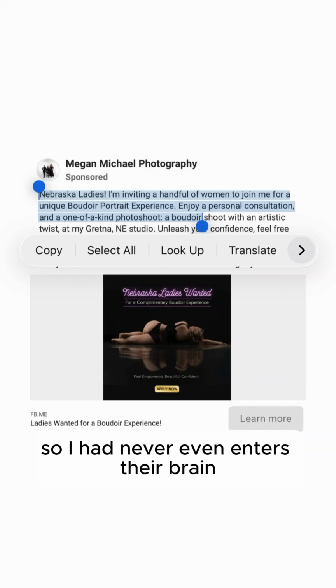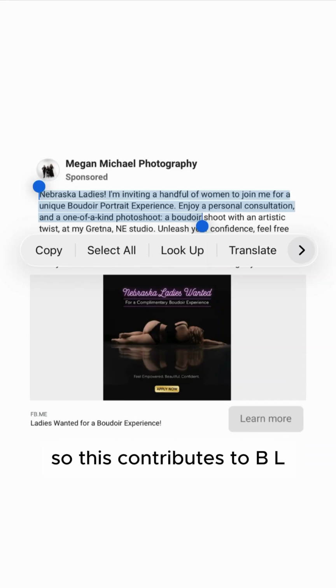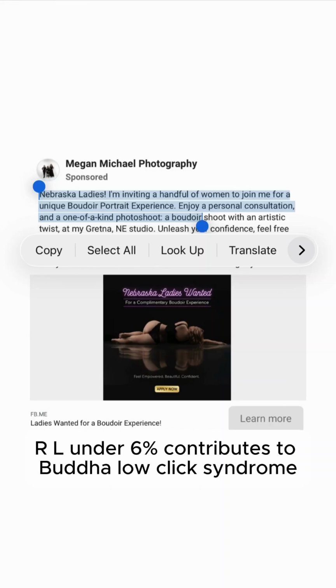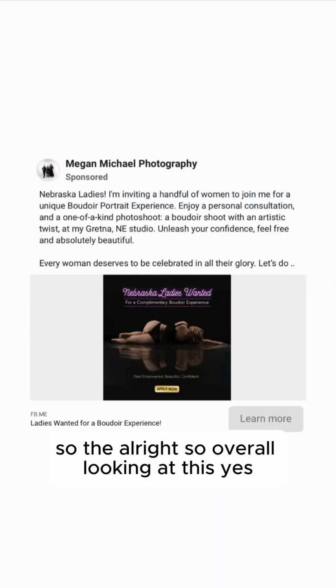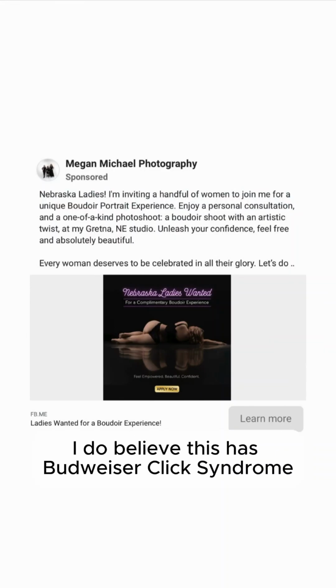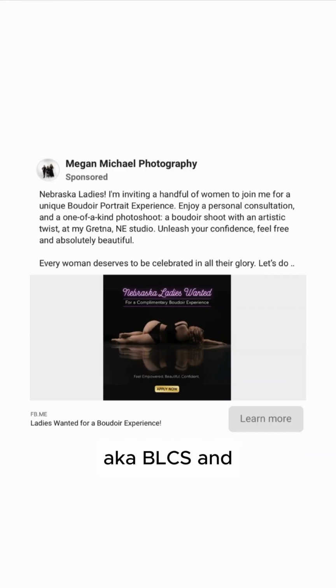So our ad never even enters their brain. So this contributes to BLCS, pulling our unique CTR under 6%. Overall, looking at this, yes, I do believe this has Boudoir low click syndrome, aka BLCS.